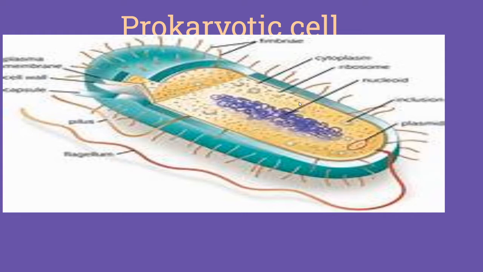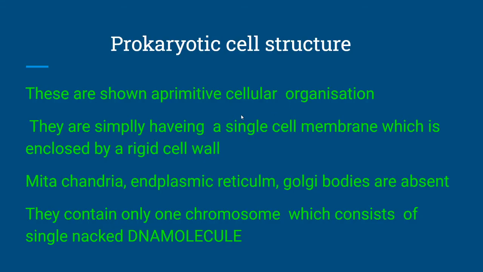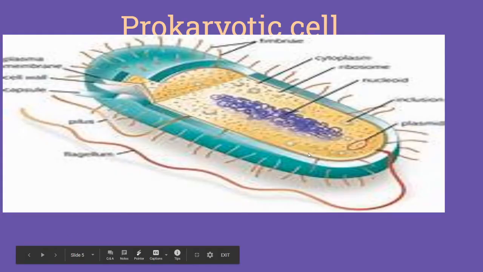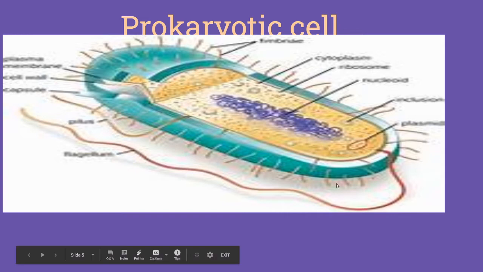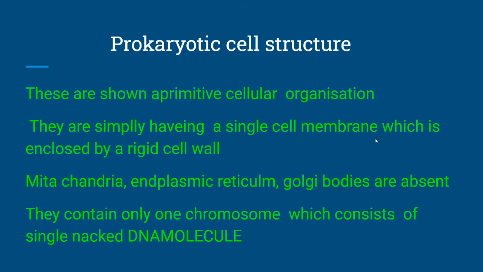Here in the prokaryotic bacterial cell structure, this is the nucleoid, cell wall, cell membrane and cytoplasm, some ribosomes, and some flagella, pili and plasmid. Extra chromosomal material is called the plasmid. These types of structures are seen in the prokaryotic cell.